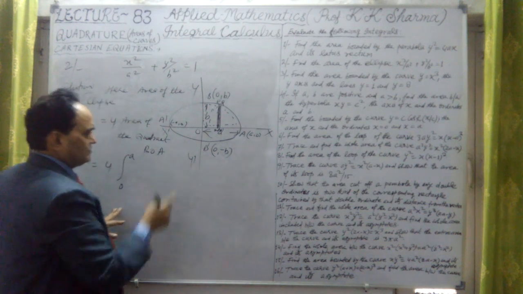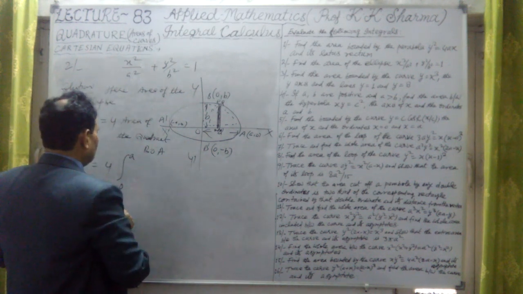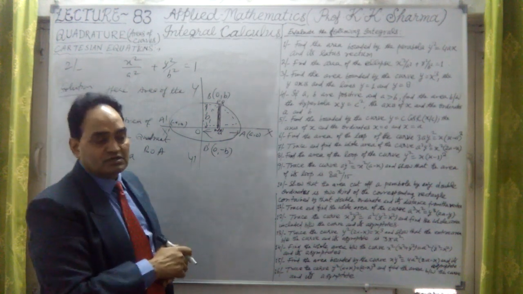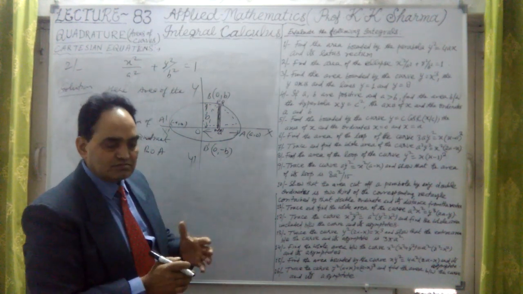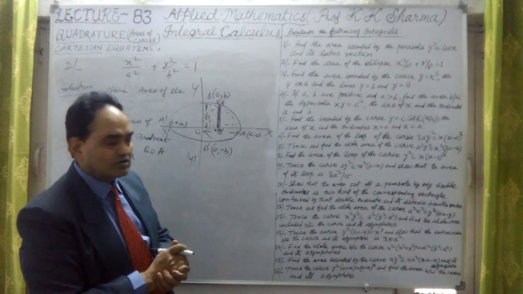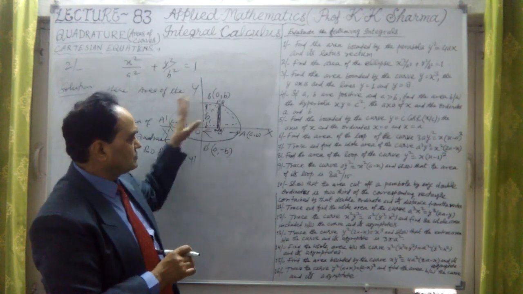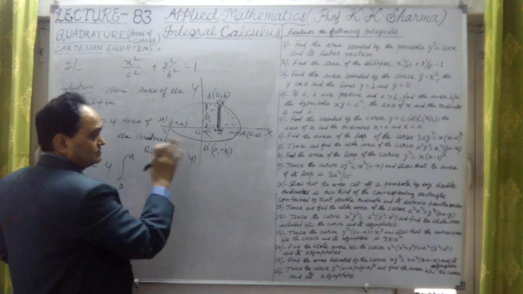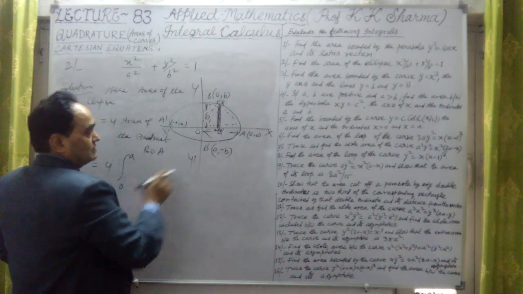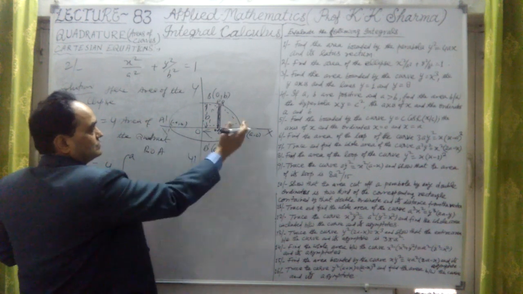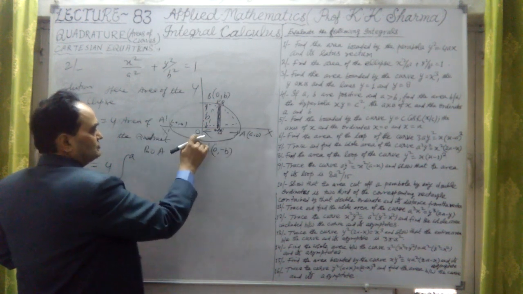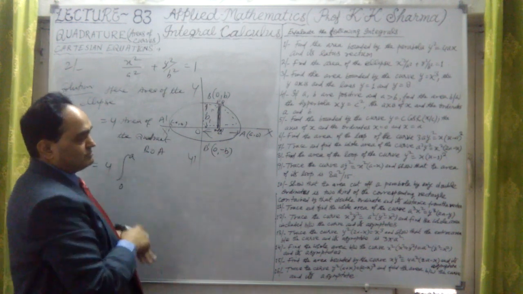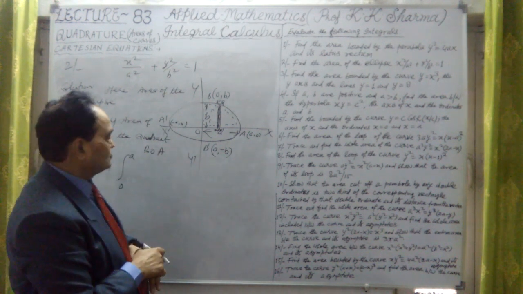Tracing of the curve is not required here. Only the area we have to find out. Sometimes they can ask to trace the curve and then find the area. That is required also, but in this case there is no requirement. We know what the ellipse is. But if I describe the curve tracing procedure, we can say that beyond this point the curve does not exist, and beyond this point also the curve does not exist, because x square and y square are negative in that situation.